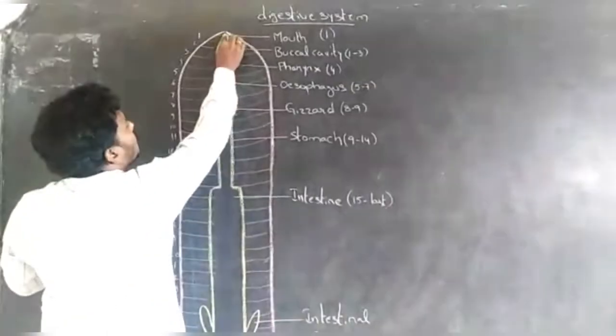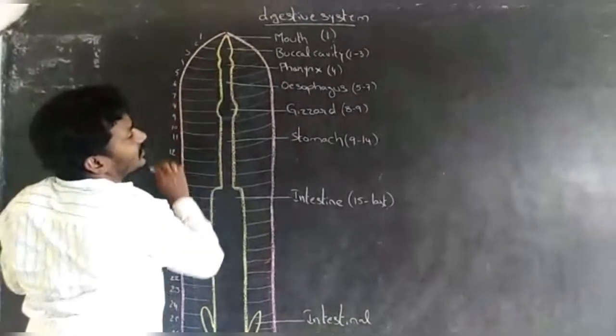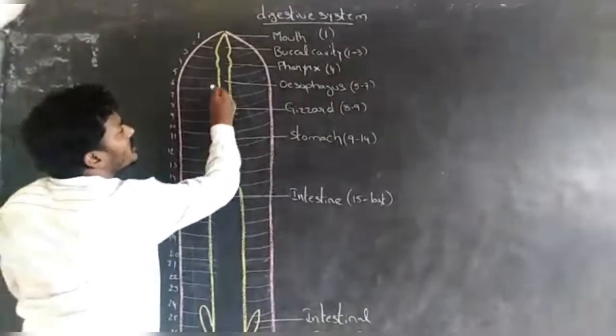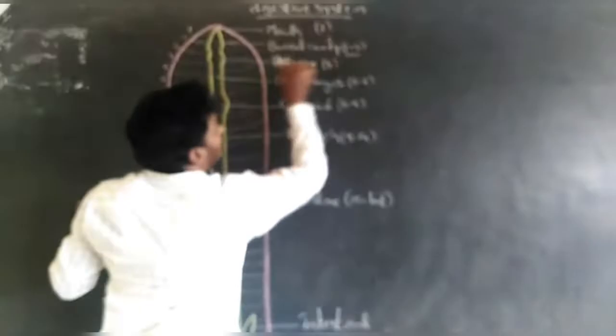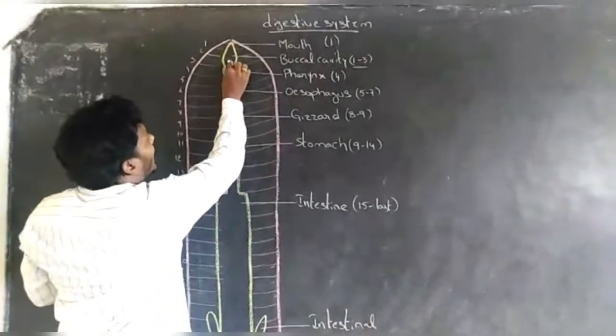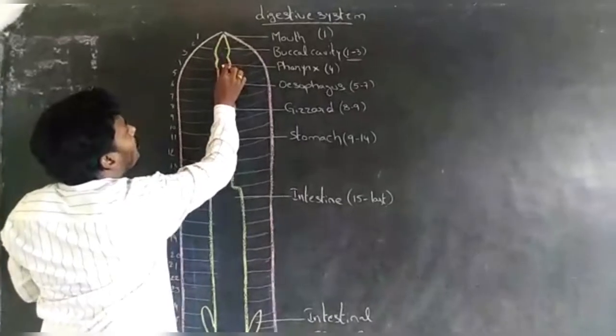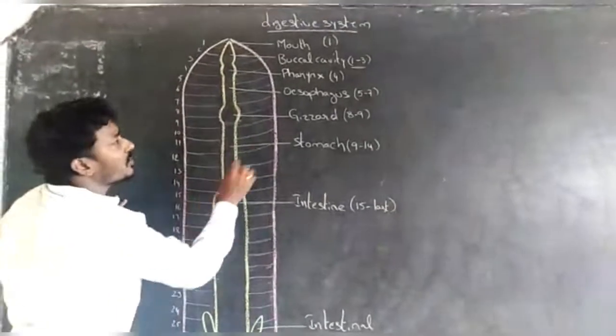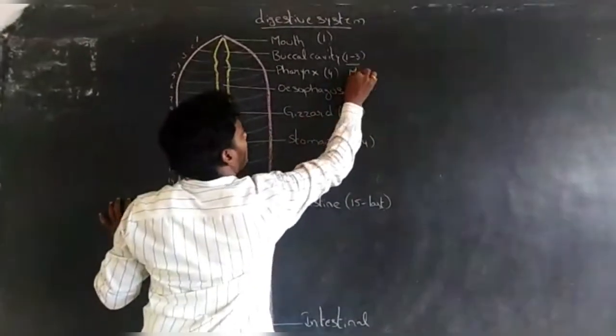The mouth opens into the buccal cavity. The buccal cavity occupies segments 1 to 3. Next, the buccal cavity opens into the muscular pharynx. Important.